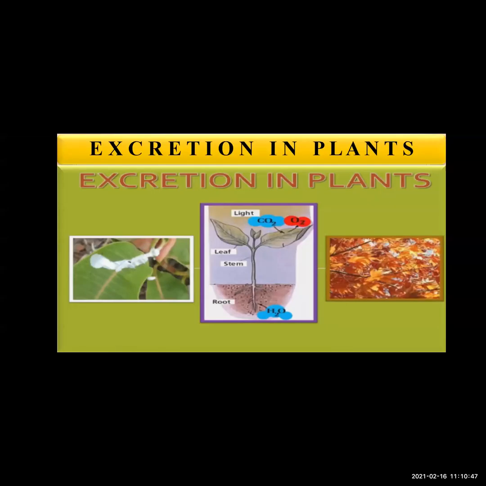First, the excretion in case of plants. Excretion is a simpler process in plants than in animals. There is no special organ or system for excretion in case of plants. Plants have a very simple process of excretion. There is no proper organ or proper system for doing this process of excretion.